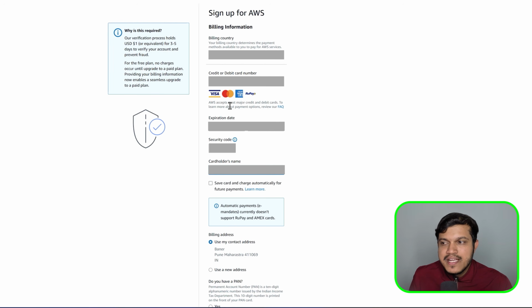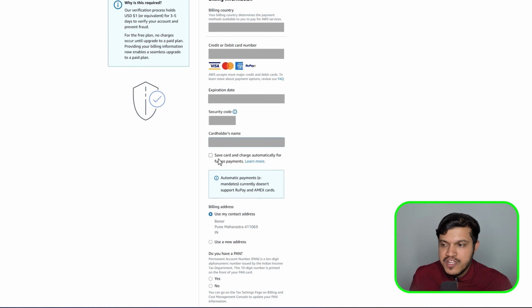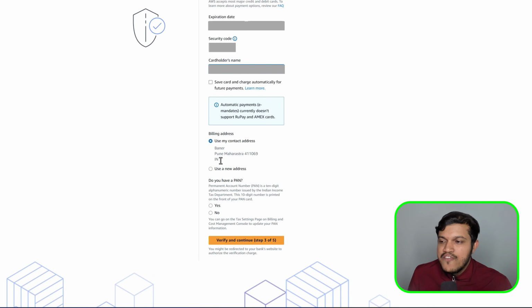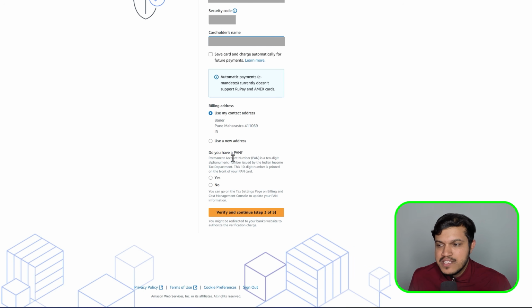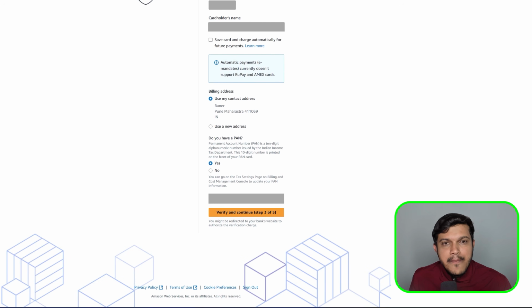After filling the debit or credit card option, we have an option here, save the card and charge automatically for the future payments. Please don't click that. Okay. You can scroll here and you have an option here. Do you have a PAN? Please click on yes, and you can enter the PAN number here, and you may have to upload the PDF of your PAN card that is needed. They will not be using it for any financial deduction, but that is required for the billing. So let me add that here.